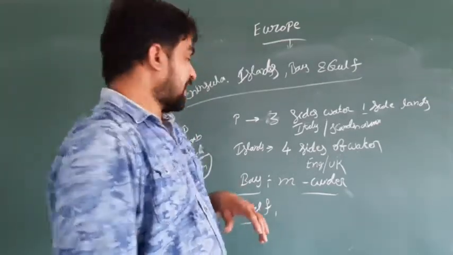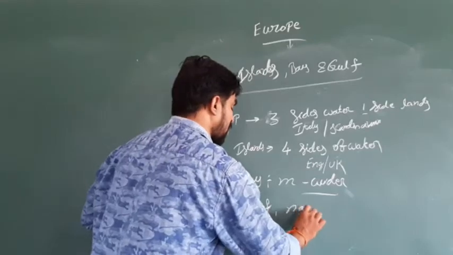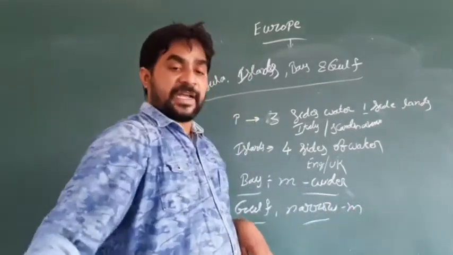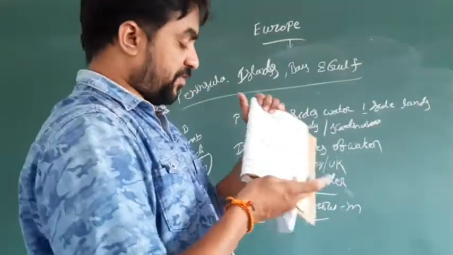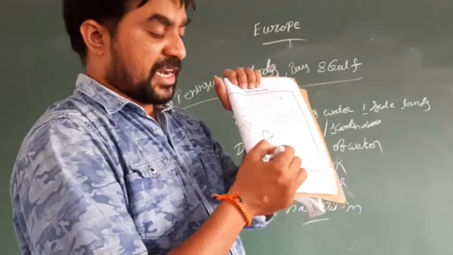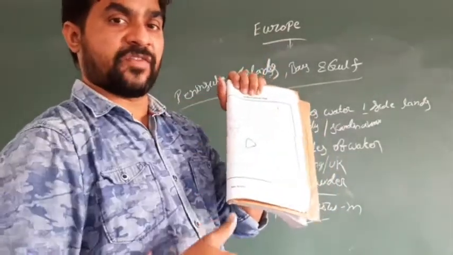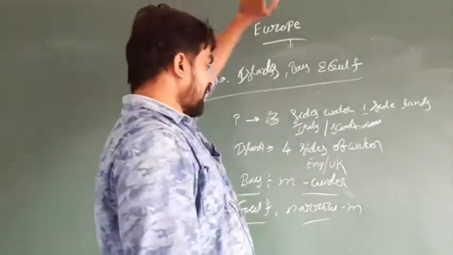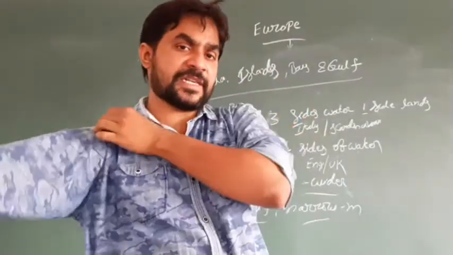Gulf means the mouth is narrow. The narrow mouth is called a Gulf. We also have a Gulf down there, where we have Sri Lanka, and between Sri Lanka and India the line is called the Gulf of Mannar. So a Gulf means a narrow mouth.